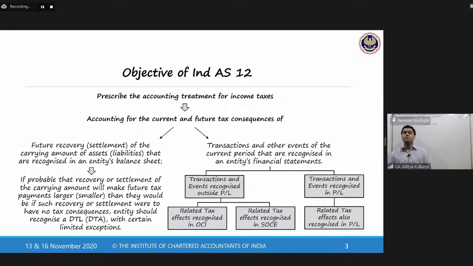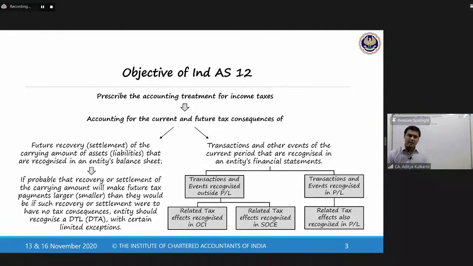But apart from this, there may be some items which are recognized outside the profit and loss. It is a transaction, so it must affect the financial statements. But it may not be recorded in the profit and loss account. It could be recorded outside. Like, for example, revaluation of property, plant and equipment. Now, revaluation of PPE, where is it recorded? It is recorded in OCI and taken straight to your revaluation surplus.